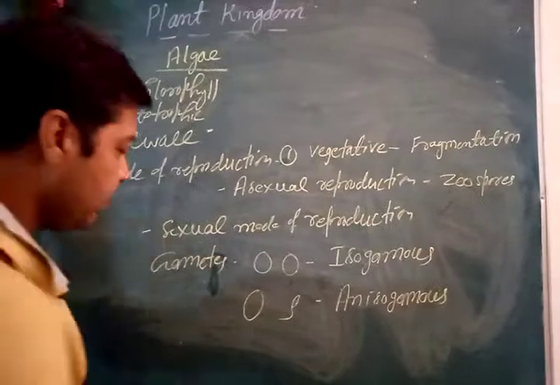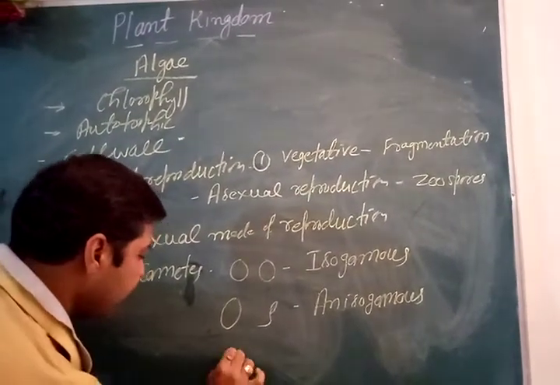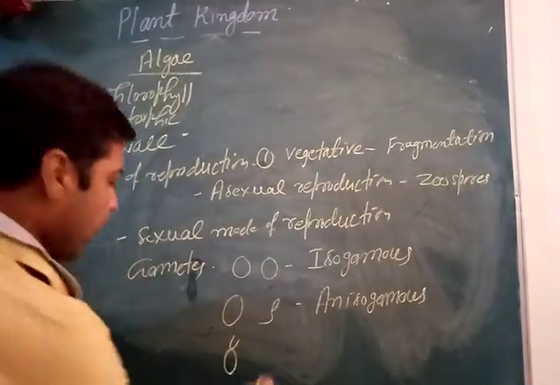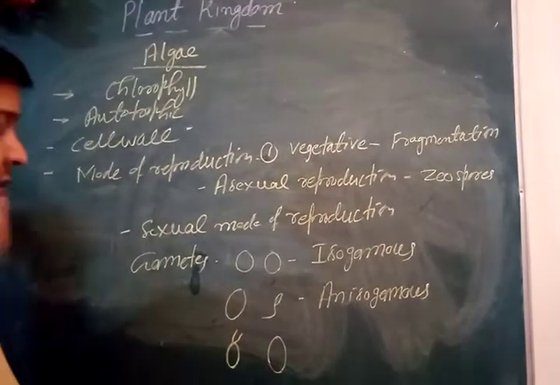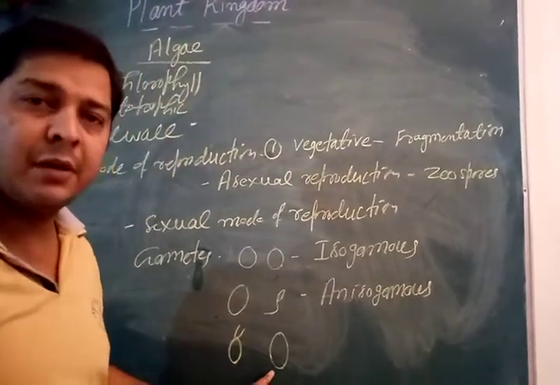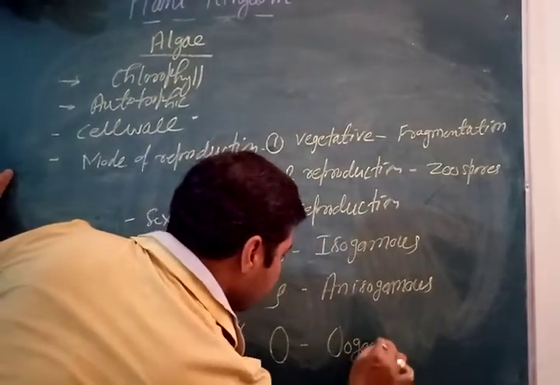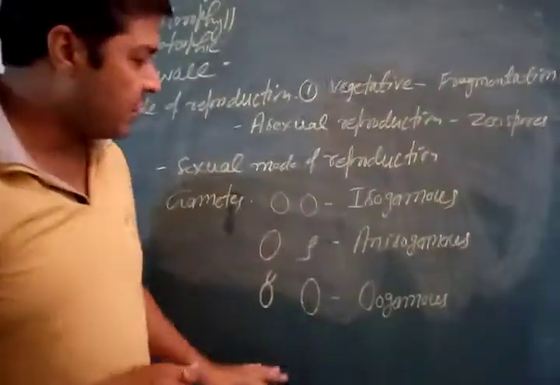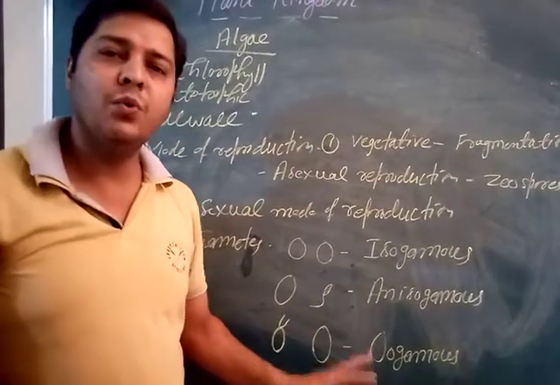And if the male gamete is smaller in size but motile, meaning they have flagella, and the female gamete is bigger in size but non-motile, this condition is called oogamous. So sexual reproduction can be shown by isogamous, anisogamous or oogamous.